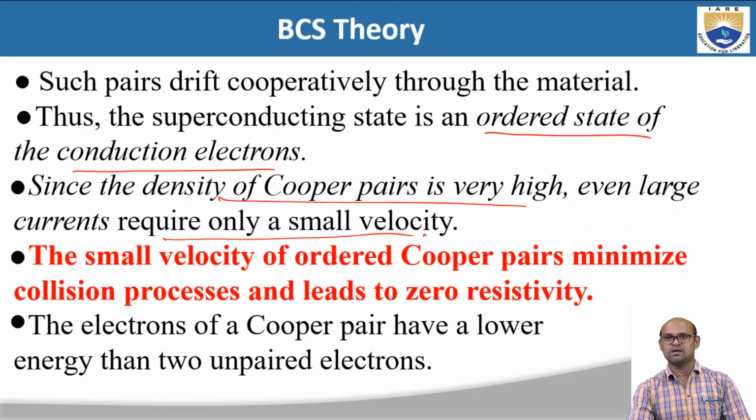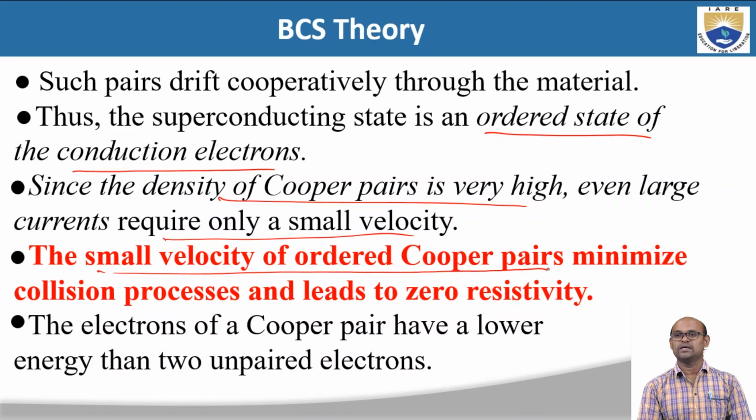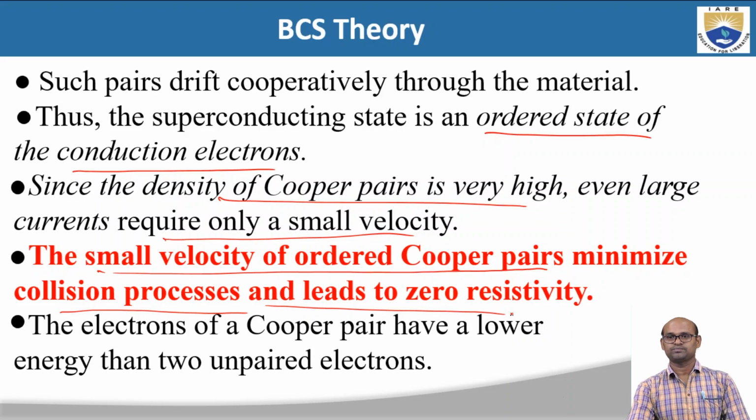The small velocity of ordered Cooper pairs minimizes the collision process and leads to zero resistance. So how do we get zero resistivity in superconductors? We can understand the zero resistivity of superconductors through the formation of Cooper pairs. Because the Cooper pair density is high, even if you want large currents, they need only a very small velocity.